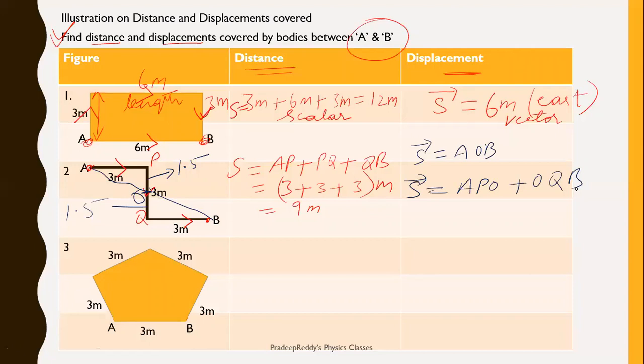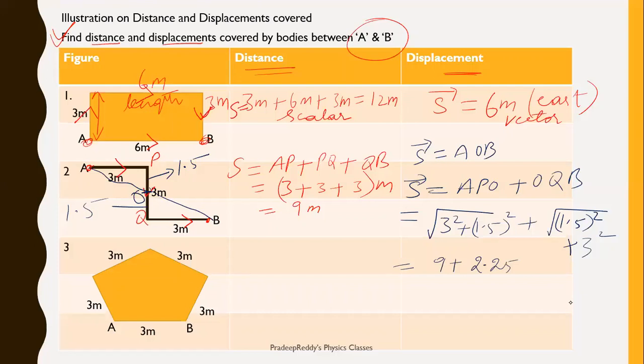Now displacement is equal to, you can use Pythagoras theorem over here. So that gives you under root 3 square plus 1.5 whole square, plus the same for OB, which also gives the same value: 1.5 whole square plus 3 square. 3 square is 9 and 1.5 whole square is 2.25. 15 15 is 225, right?